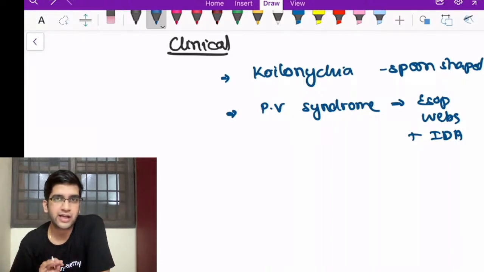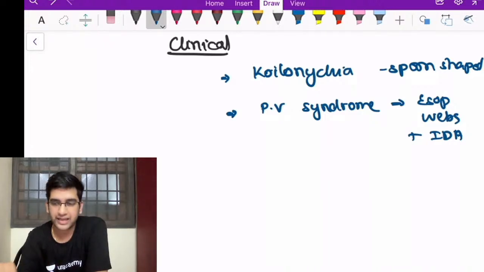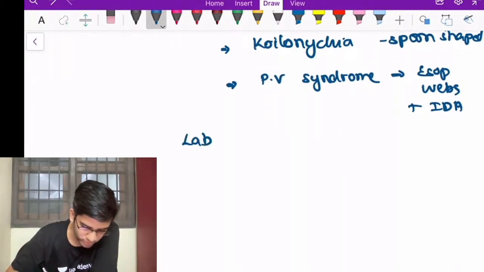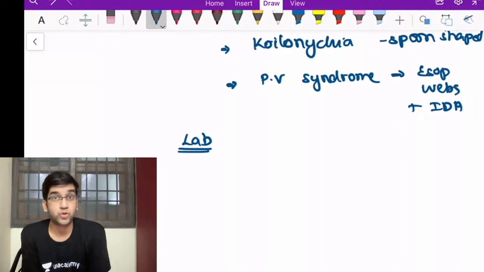When I suspect an IDA, I'm going to do the tests. Every RBC disorder has the same protocol: CBC, peripheral smear, specific serological tests, bone marrow examination if required, any ancillary testing of genetics or flow cytometry if required, and I'm going to come to a confirmatory diagnosis. Here also it's the same. The lab protocol is very, very important. You're going to see what lab changes are going to be there in iron deficiency anemia.